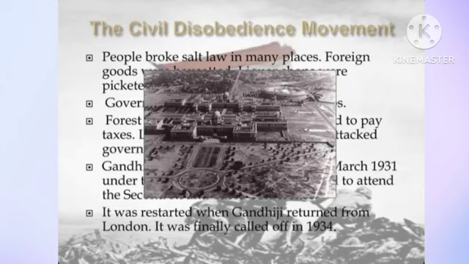In the first Round Table Conference in 1930, what were the plans approved? The question may arise. The answer is dominion status, responsible government, and caste representation. As the Congress did not participate here, these approvals were of no use. In order to bring the INC to the conference, the British sent Viceroy Irwin. INC should come to the conference. This plan was not in favor of Indians; it was to achieve British objectives.